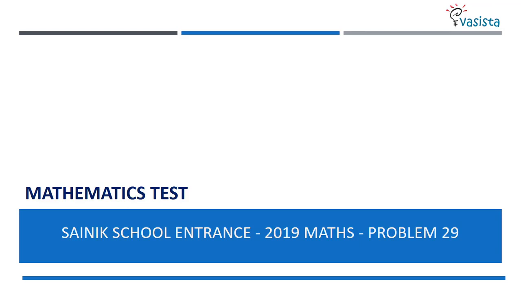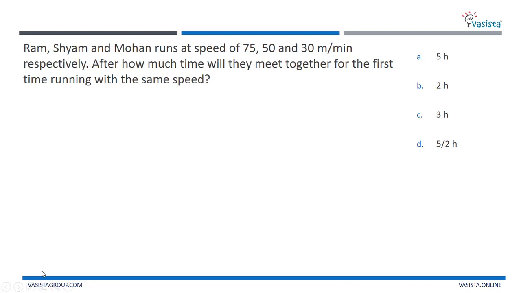Let me go with problem number 29, right here. Let us check out. The question is: Ram, Shyam and Mohan run at speeds of 75, 50 and 30 meters per minute respectively. After how much time will they meet together for the first time, running with the same speed? This is a simple LCM problem. You need to take the LCM of that, and you will get the answer. You know how to take the LCM.